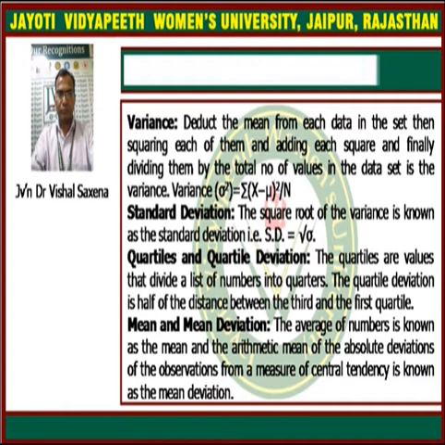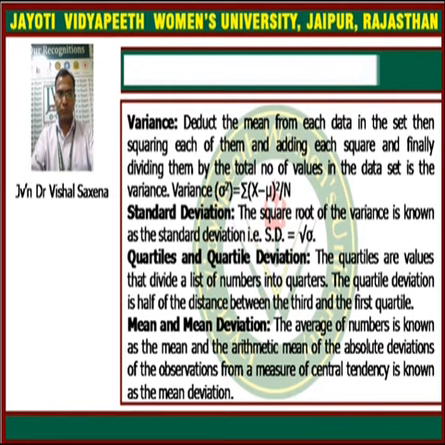It is defined as the positive square root of the average of the square of the deviations of the values of the data taken from the mean. Variance is just the square of the standard deviation.